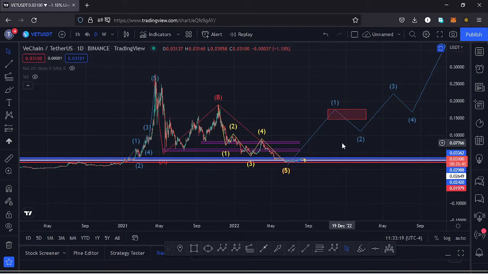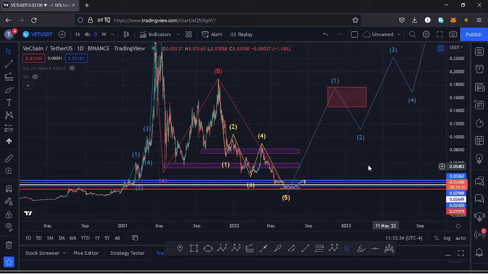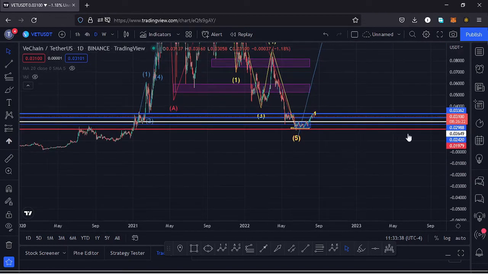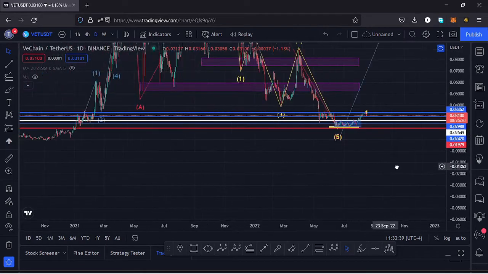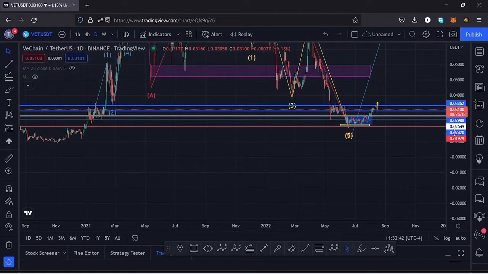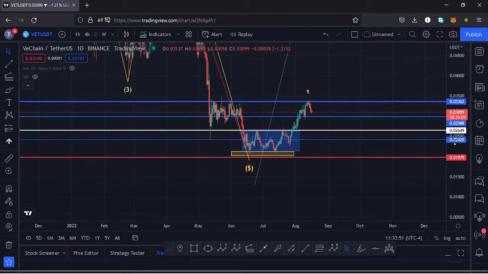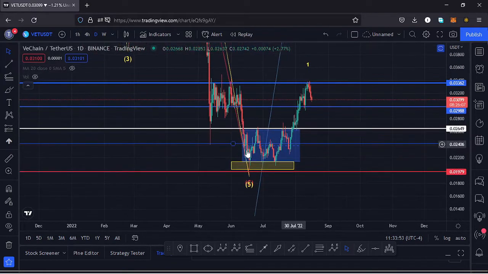I'll kickstart the video by giving a brief of what has been happening on this chart. Vechain from the all-time high has been seeing lower prices in this massive ABC correction, which has now taken us to around the $0.02 mark, and having done so, I believe it has done the minimum that we expected it to do in its ABC correction, and soon we might see a very nice pump to the upper side. Vechain has continued to respect the Elliott waves, and that is what I want to discuss in this video.